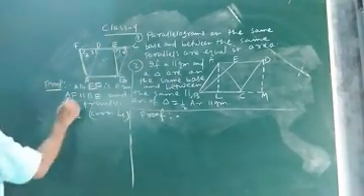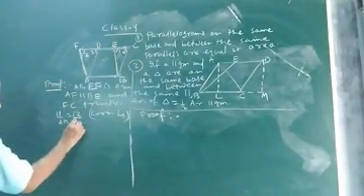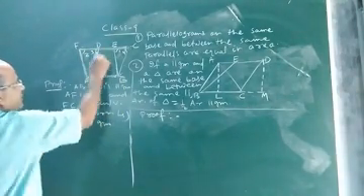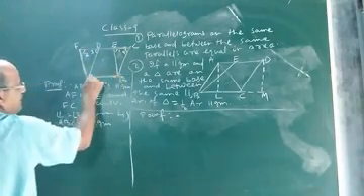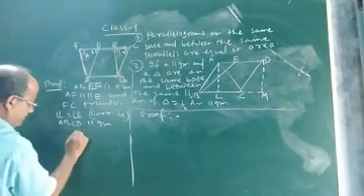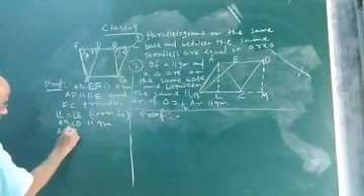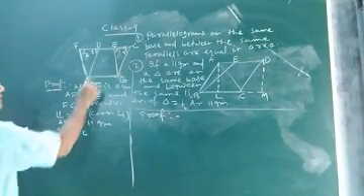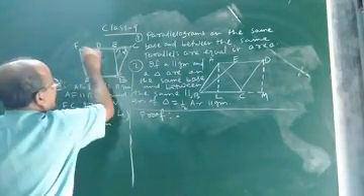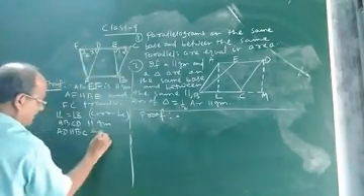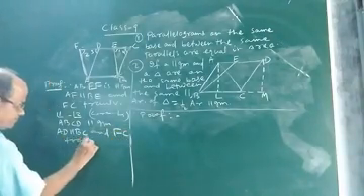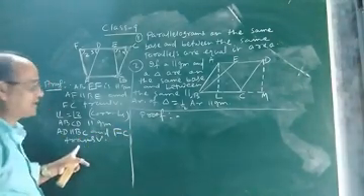Similarly, you consider parallelogram ABCD. Again you are given ABCD is a parallelogram. So AD is parallel to BC, and which is the transversal? FC is the transversal.